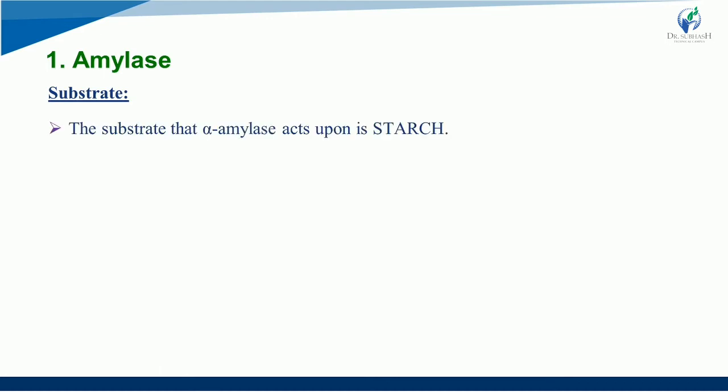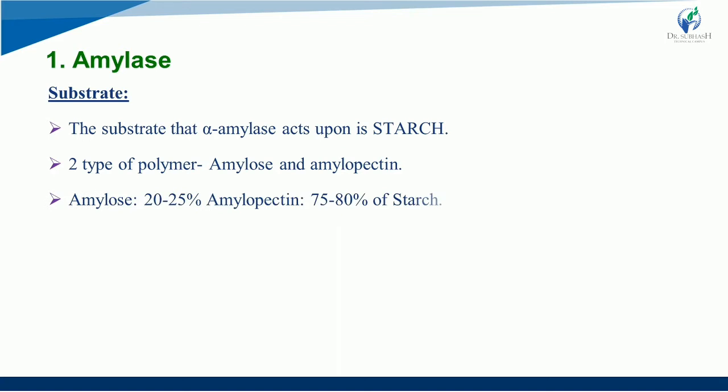Next is substrate. Now the substrate that alpha amylase acts upon is starch. You have to remember this point. This is extremely important. Starch is nothing but a polysaccharide which has two types of polymer, amylose and amylopectin. As I said earlier, there will be many things that you might have already heard about and studied about, right? So there will be two types of polymer, amylose and amylopectin. Amylose is 20 to 25% and amylopectin is 75 to 80% of starch.